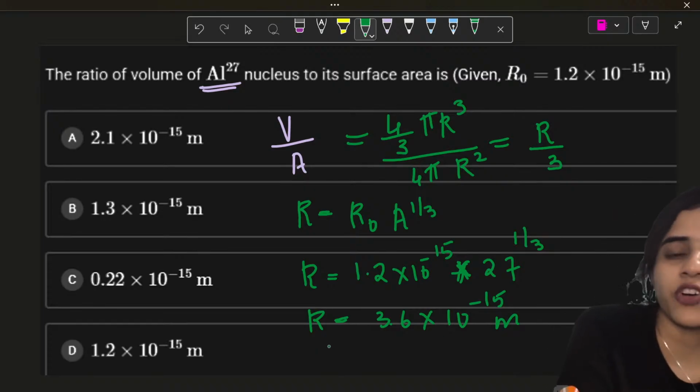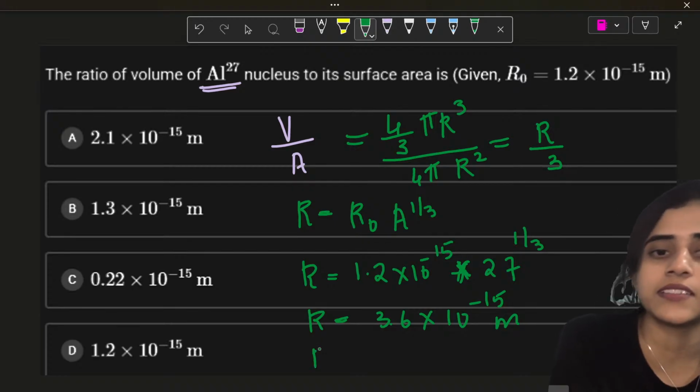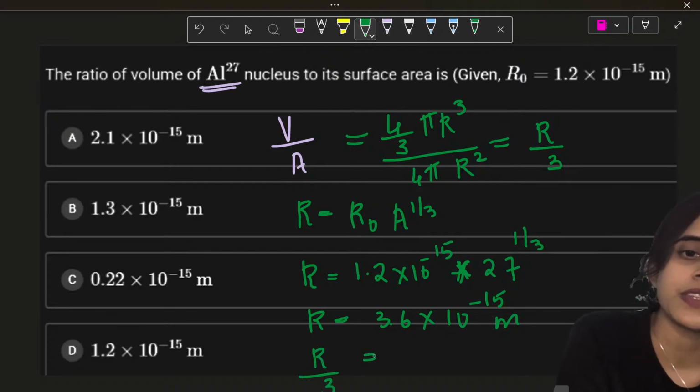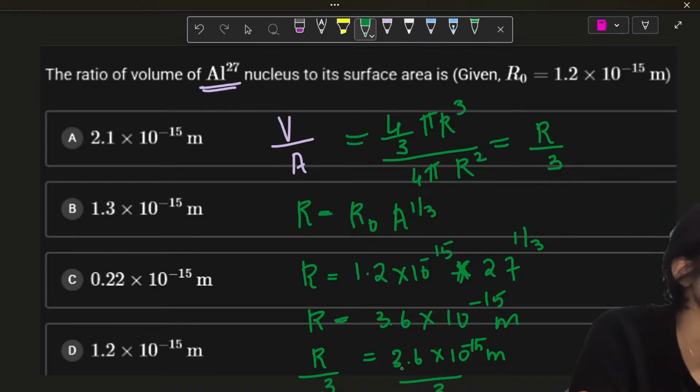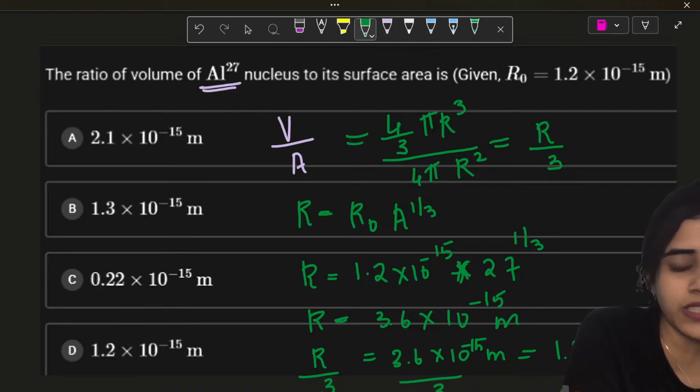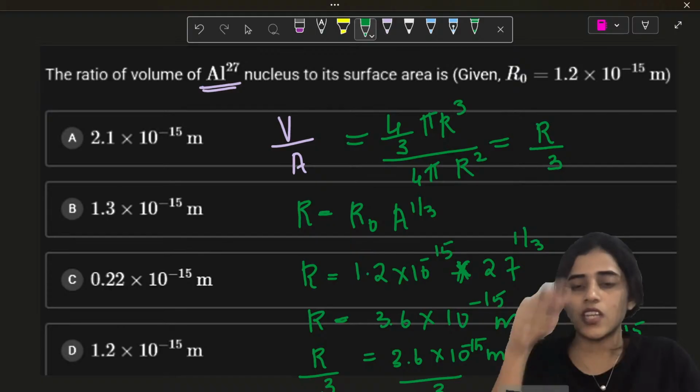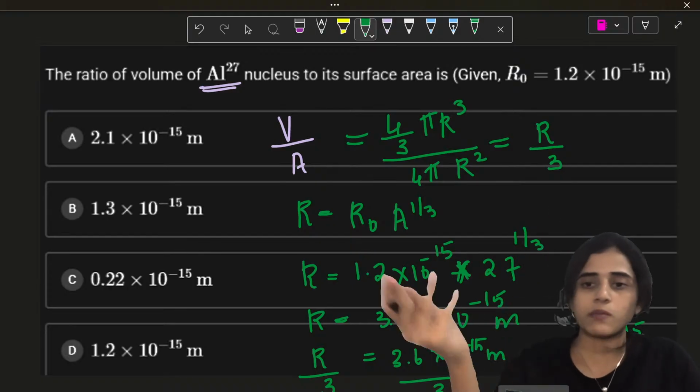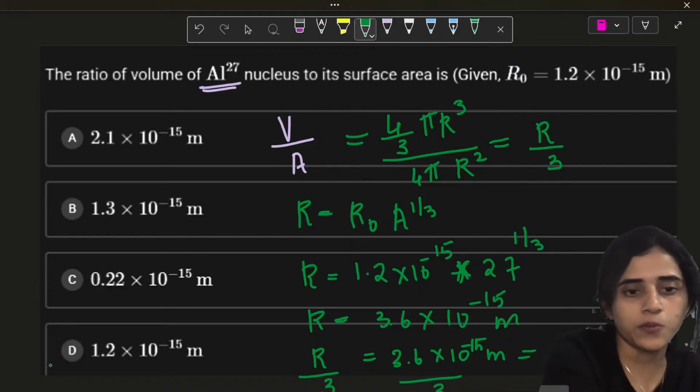Now what is my formula? The ratio V by A is R by 3. So 3.6 into 10 raised to minus 15 meters by 3, which is 1.2 into 10 raised to minus 15 meters. 3.6 by 3. 3 cancels. 3 and 6 2. 1.2. So the answer is option D.